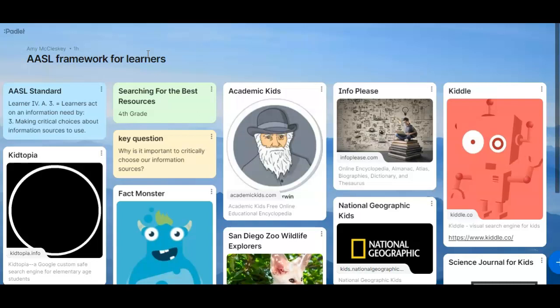Remember to always cite your sources. The reason we cite is because we want to give the credit to the author, the person who did all the work to find the information. So when you get started with your research project and you get stuck, you can refer to these resources, and I'll always be around for help if you need any.